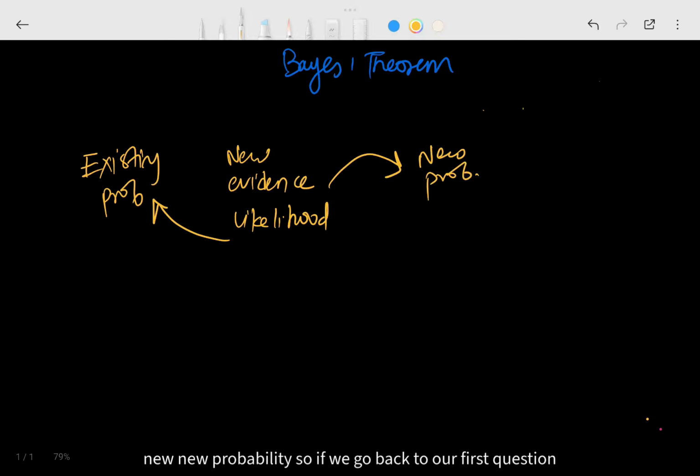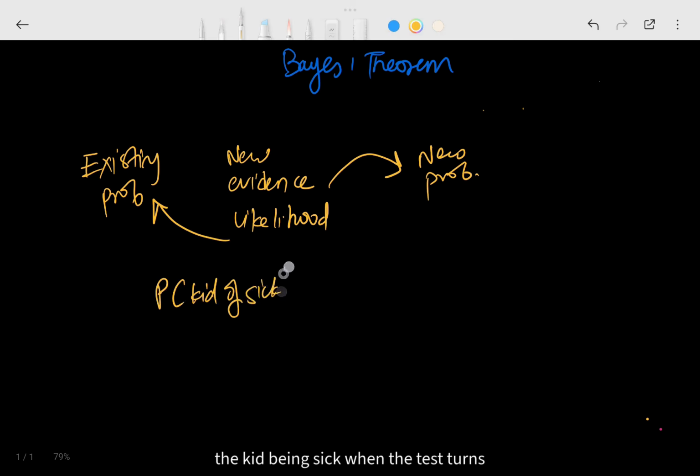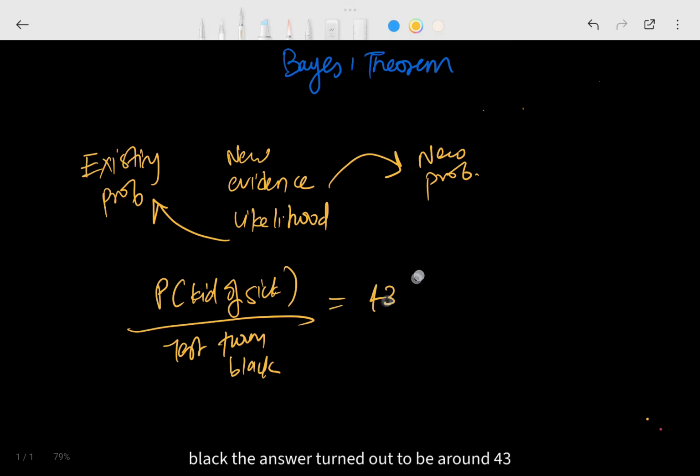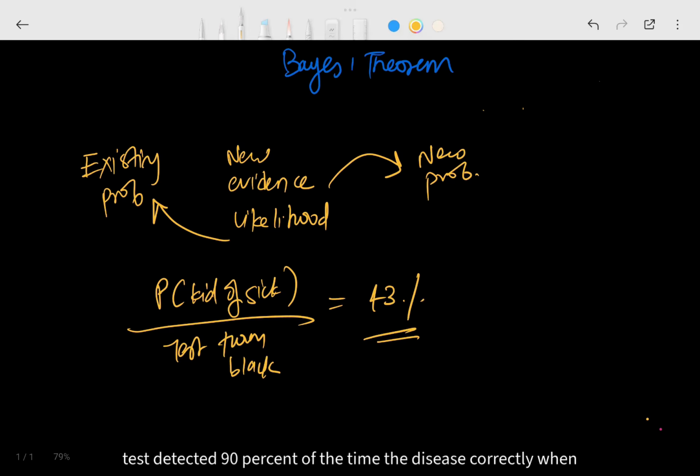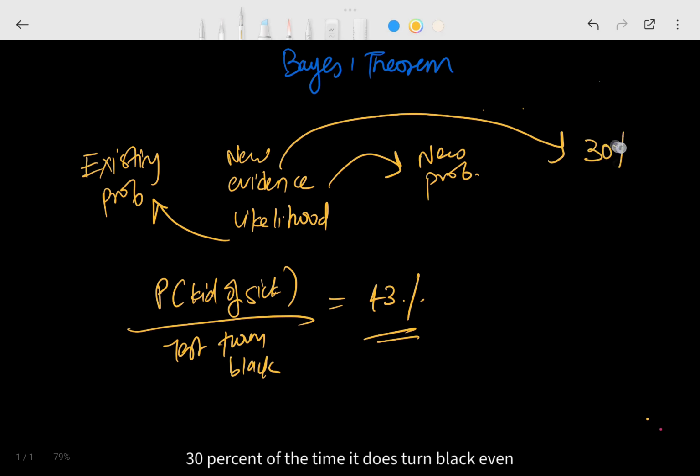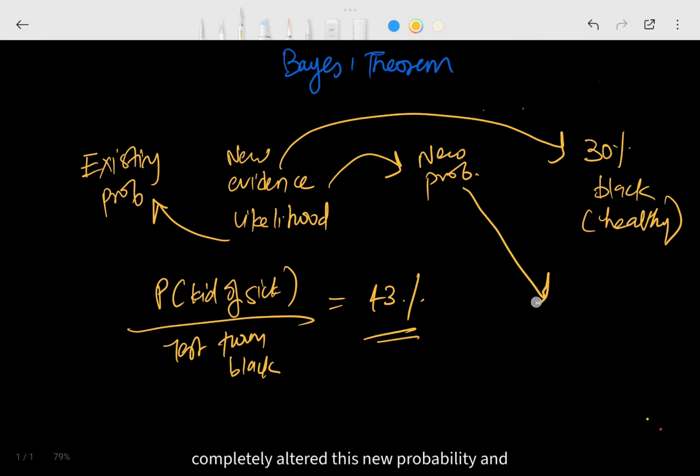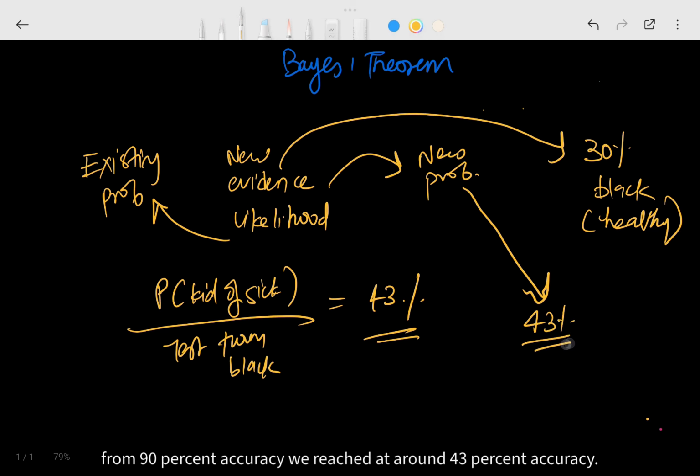So if we go back to our first question, the question was: what is the probability of the kid being sick when the test turns black? The answer turned out to be around 43%. Why? Even though the test detected the disease 90% of the time correctly when used on a sick person, since the test is being done on a student at random and the test has a limitation, the new evidence was that 30% of the time it does turn black even when the kid is healthy, which completely altered this new probability, and from 90% accuracy we reached around 43% accuracy.